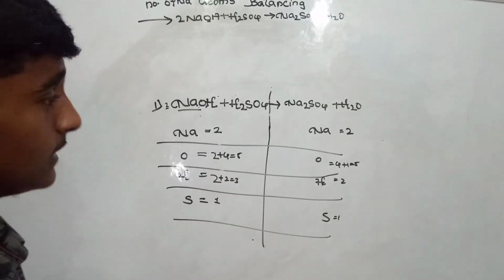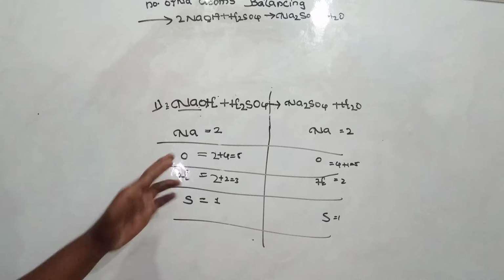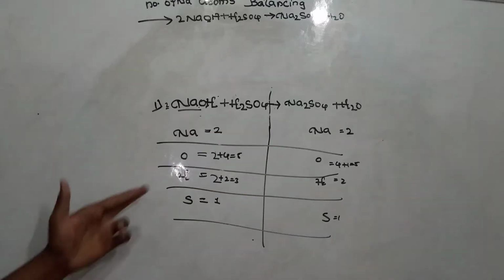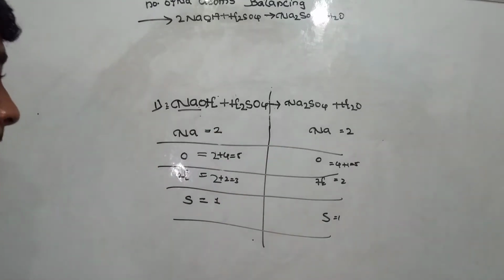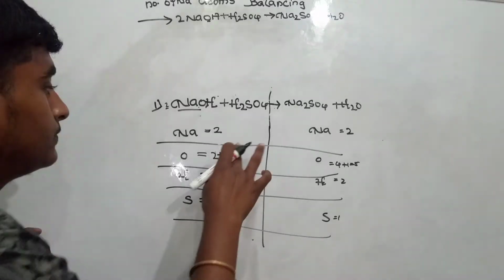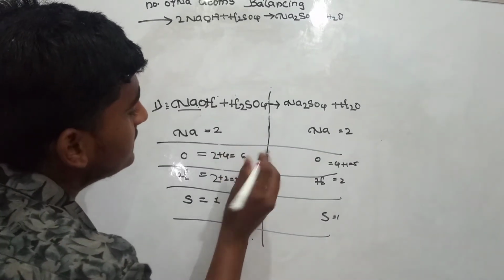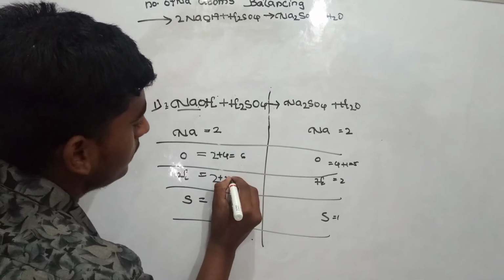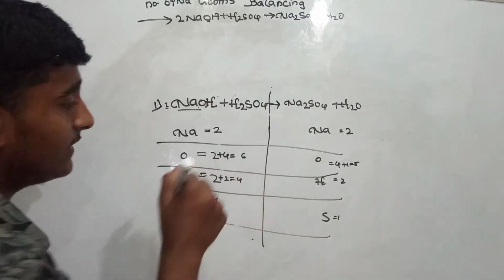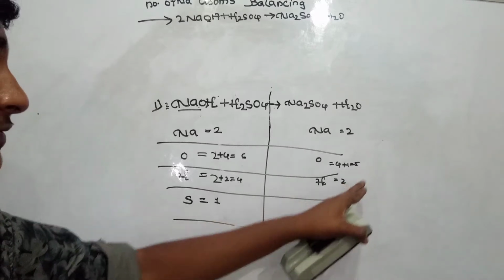So what is the problem here? The Na are mixed now, so OH are not there. So this side is bigger now. Yes guys, comparing to the right side, the left side is bigger now. So it is 6 and it is 4. It is 6 and 4 now. So here it is 5 and 2.